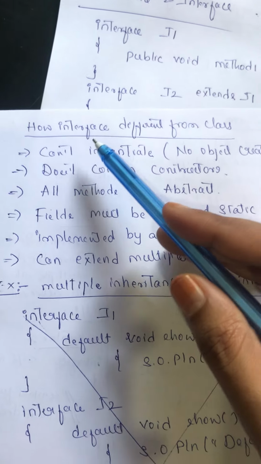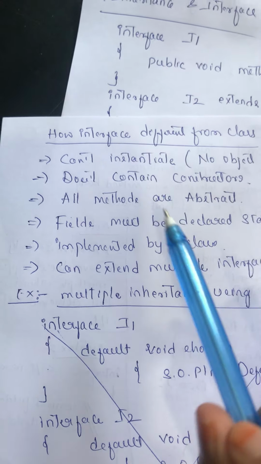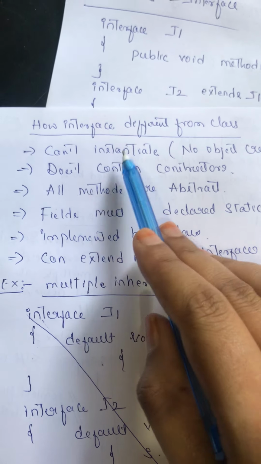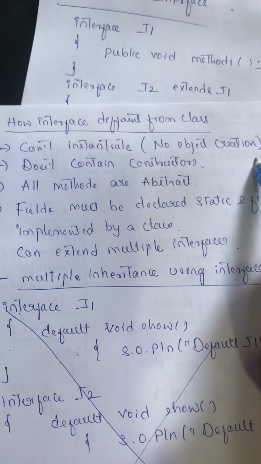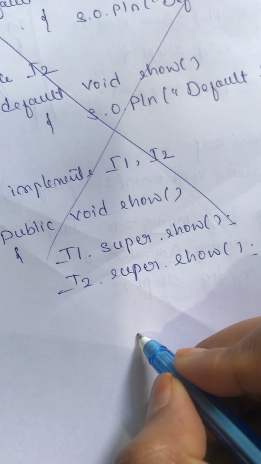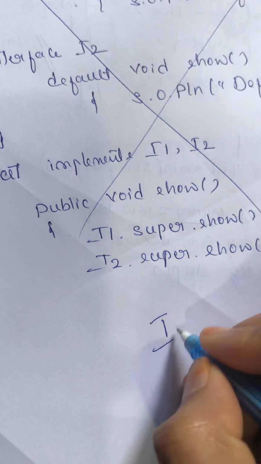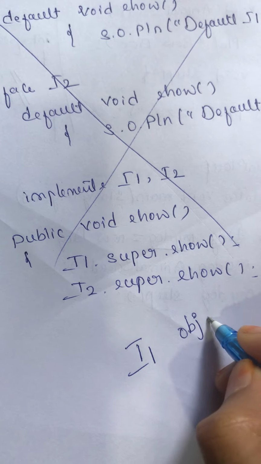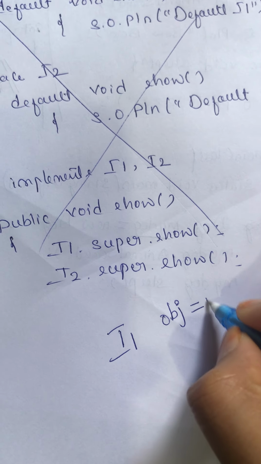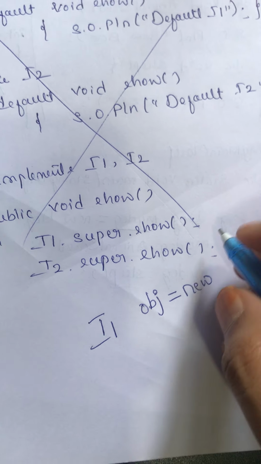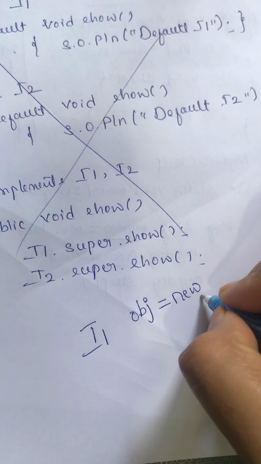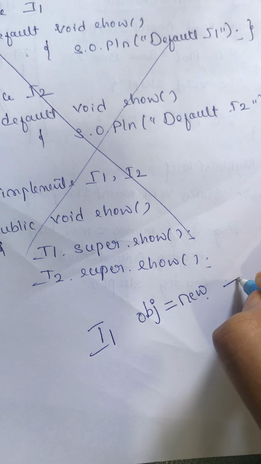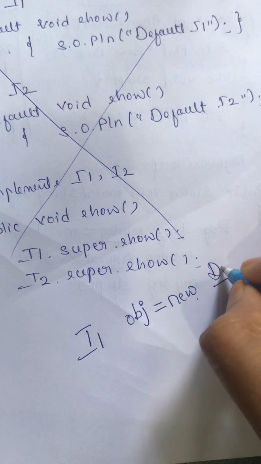Now, how do interfaces differ from classes? The first thing is we cannot instantiate, no object creation. Basically, you can declare an object like this. If I1 is the interface name, you can declare an I1 object like this, but you cannot instantiate it. Instantiate means you cannot allocate memory for it. So after new, it must be the class name. If your class name is Dog, then Dog.